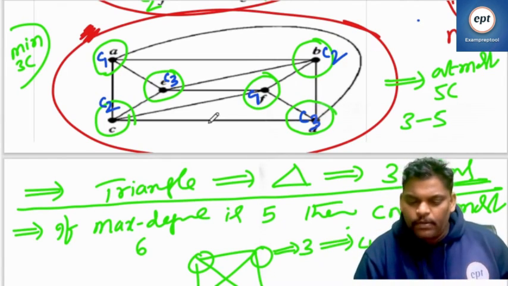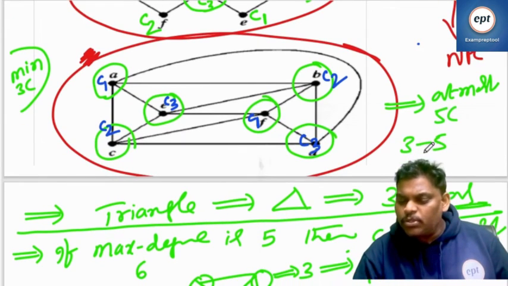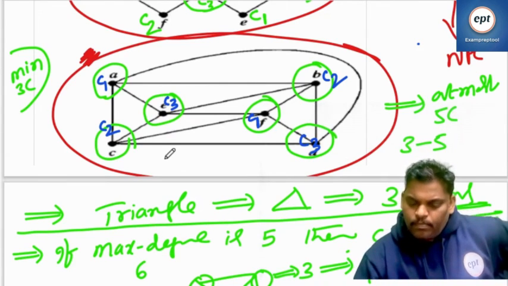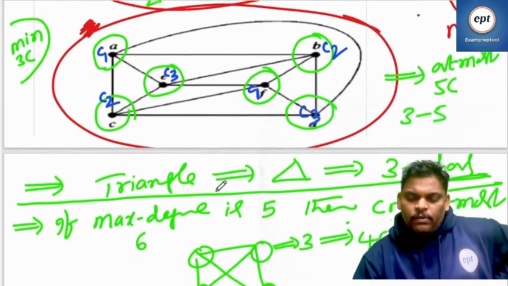Right, perfect. If anyone says less than 3 is possible, less than 3, no way. Move to next. Perfect.